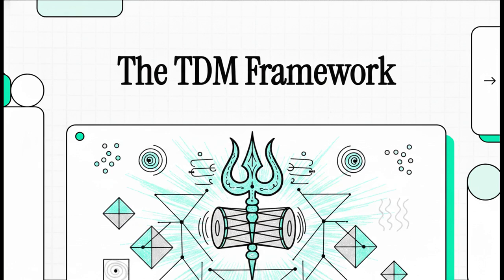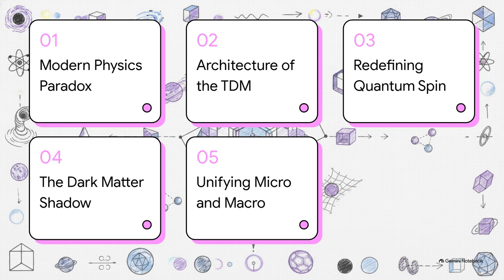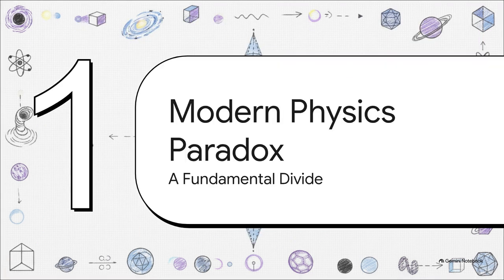Let's get into it. To wrap our heads around this complex framework, here's our roadmap. We'll start with the modern physics paradox, lay out the architecture of the TDM, redefine quantum spin, look at the dark matter shadow, and finally, unify the micro and macro. Section 1. The modern physics paradox, a fundamental divide.